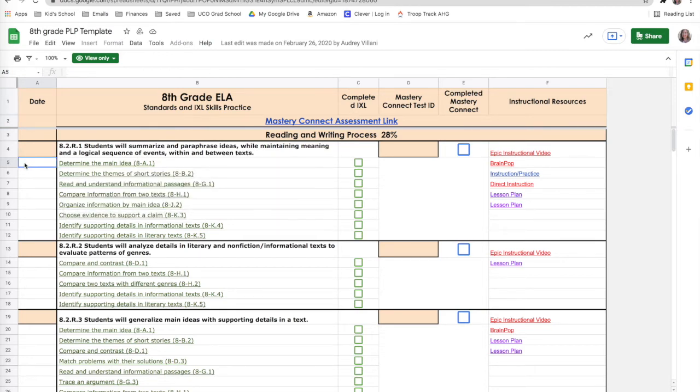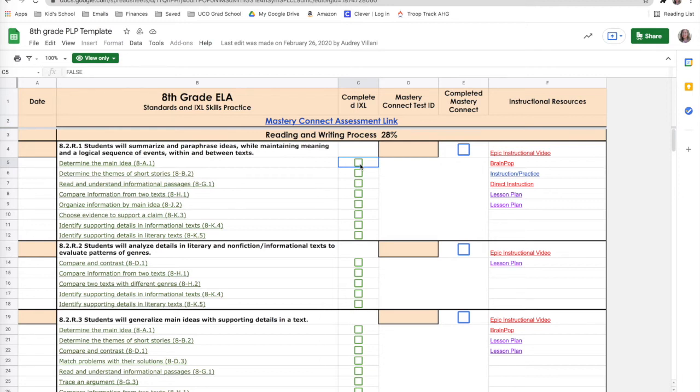I'm going to put the date on it. I can't put it on now because this is a shared document, but I will put the date and the 80% right here, or 100%, or the 95%. And then I will click off on this box right here to show my teacher that I just completed that IXL. This is something we're going to use from the first week of school all the way through state testing.